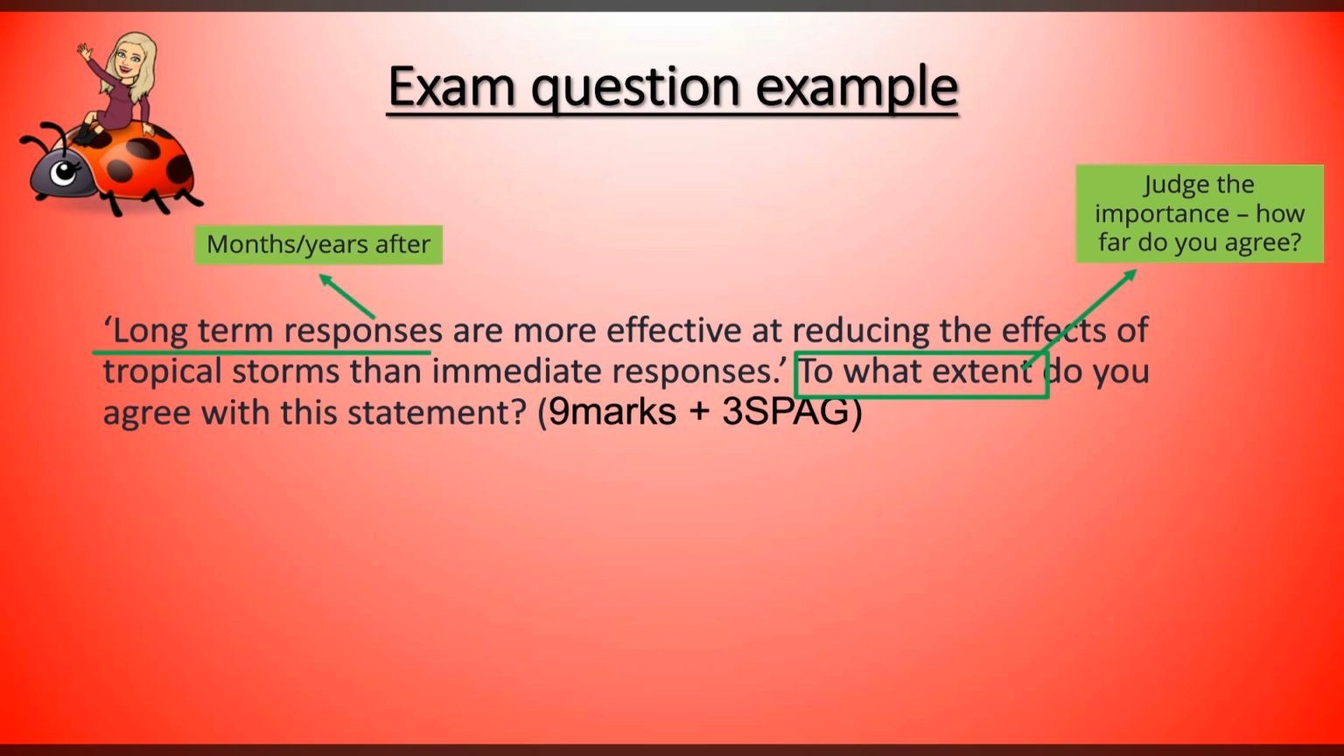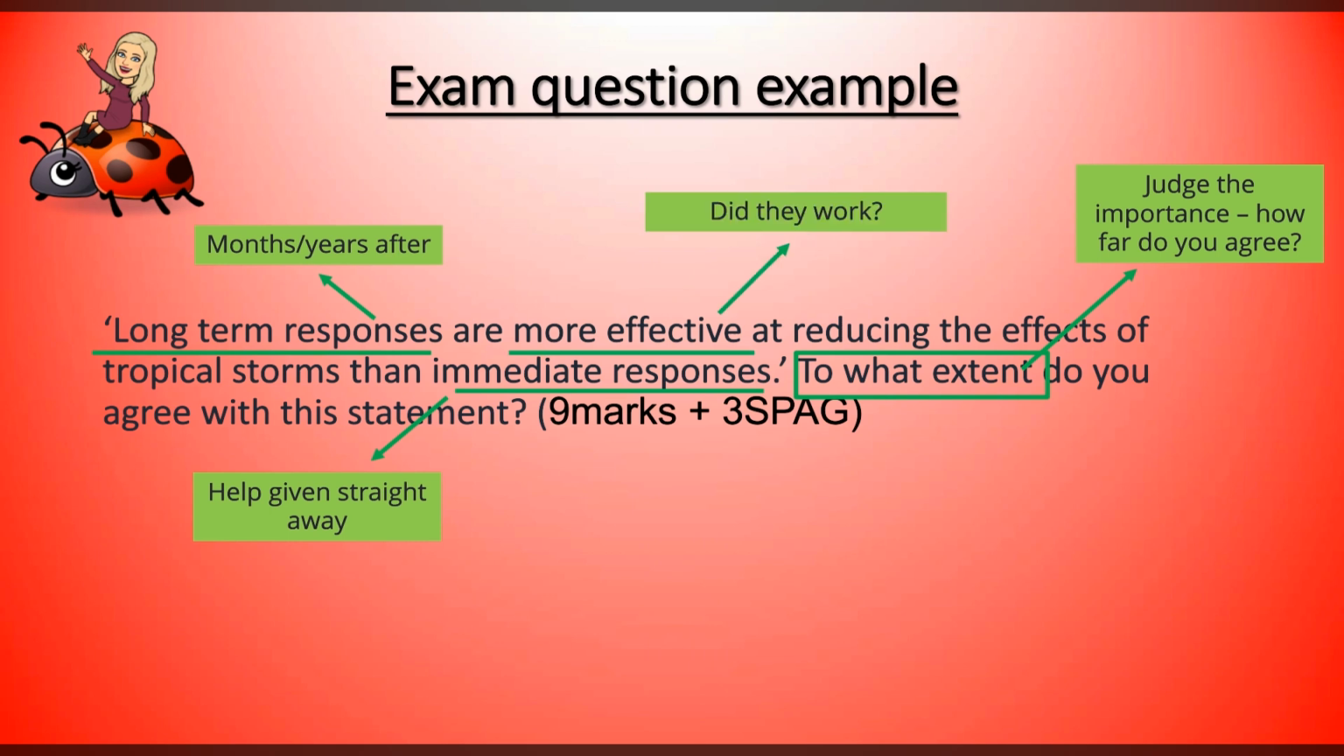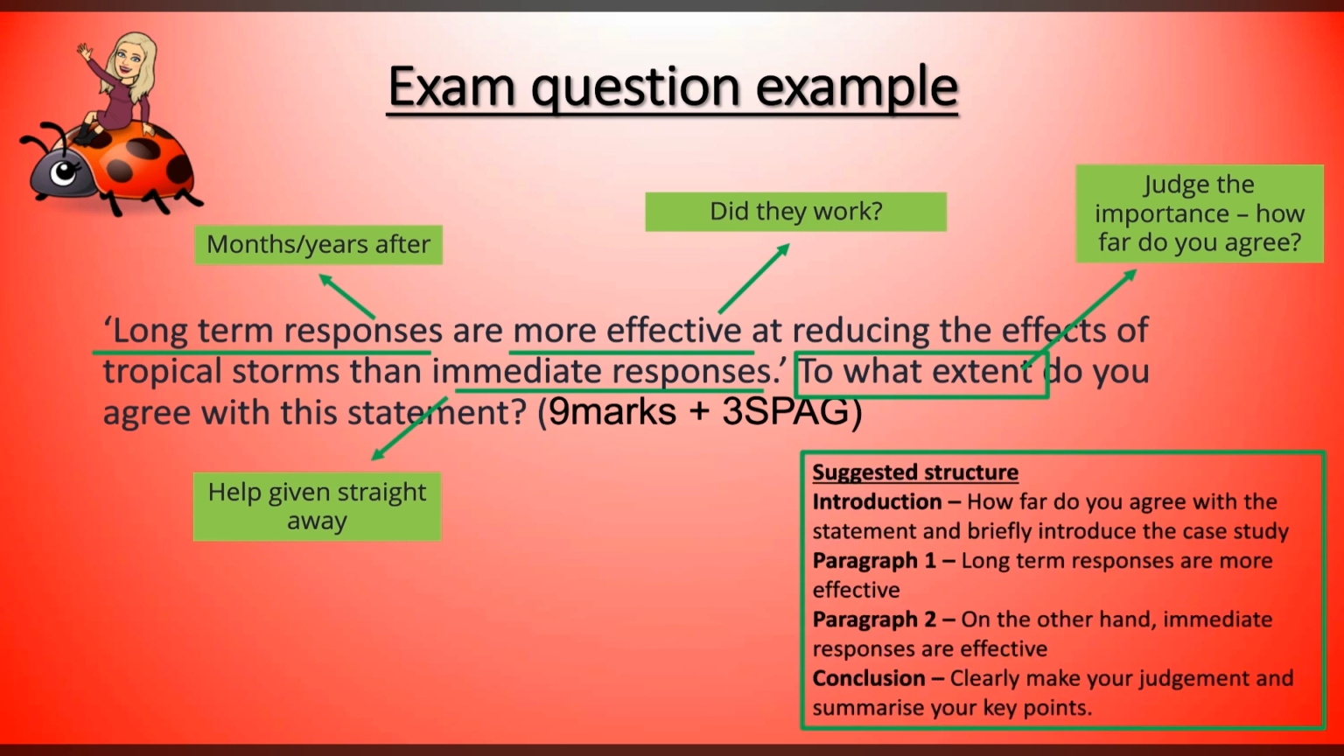Long-term responses are those things that happen months and years after. So for Typhoon Haiyan, that is things like the rebuilding of those homes. And then those immediate responses are the help that was given straight away. So again, for Typhoon Haiyan, it was those field hospitals getting set up, the search and rescue efforts that went in. And the phrase more effective means you need to be thinking about, did they actually work? Did they work at reducing the effects, at causing less people to be affected by that tropical storm?